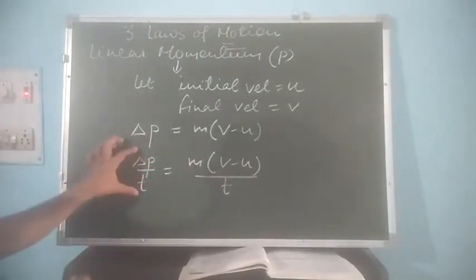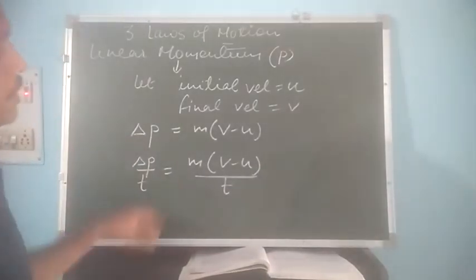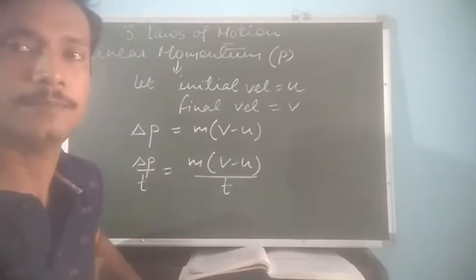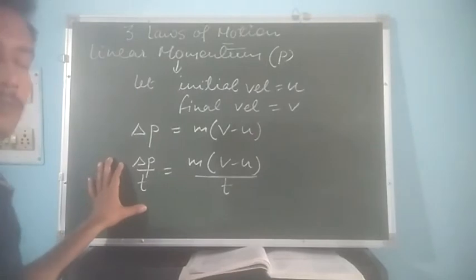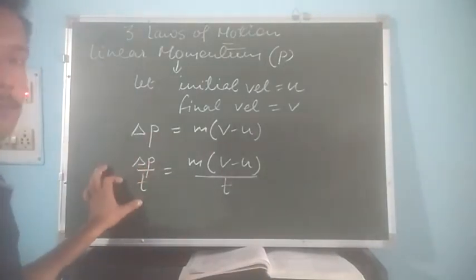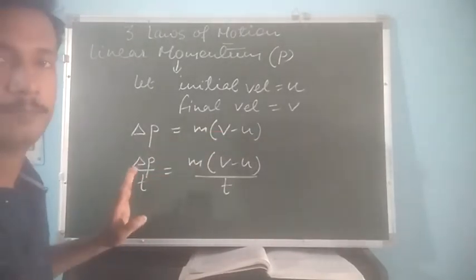So this term is now called rate of change of momentum, which is equal to m into (v minus u) by t. So this is the rate of change of momentum, or change in momentum per unit time, which is m into change in velocity divided by time.